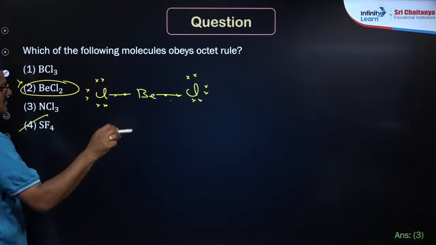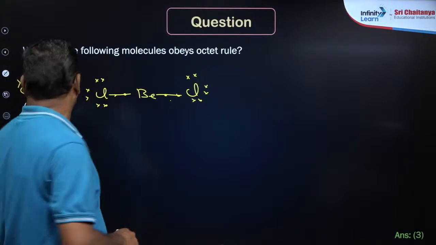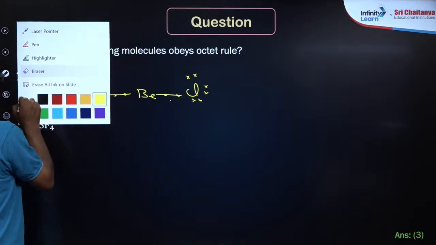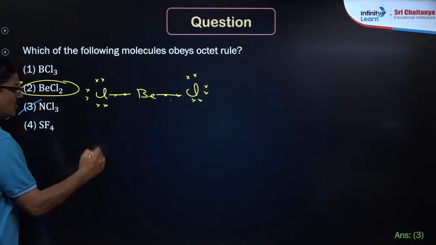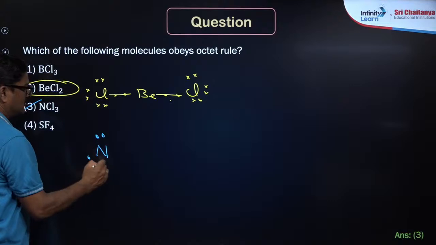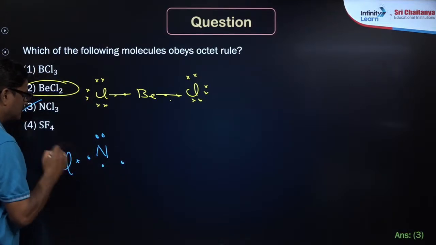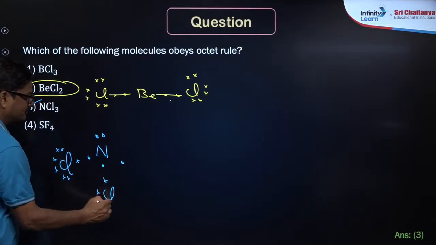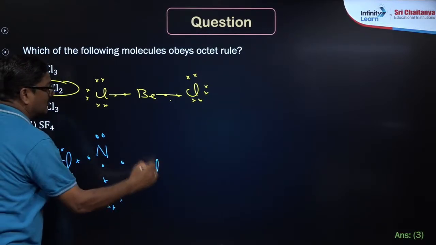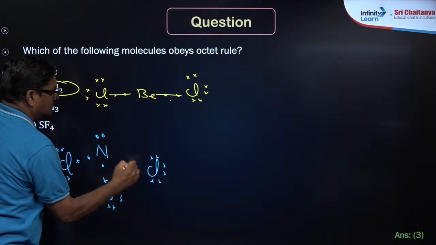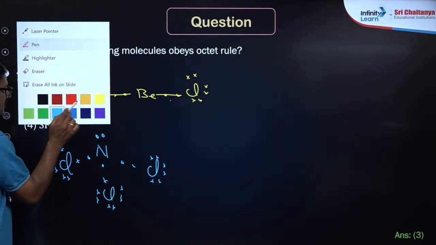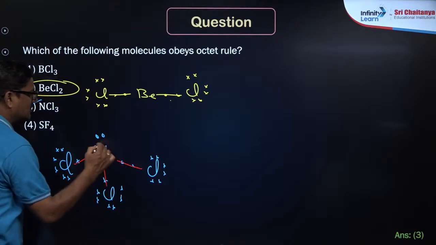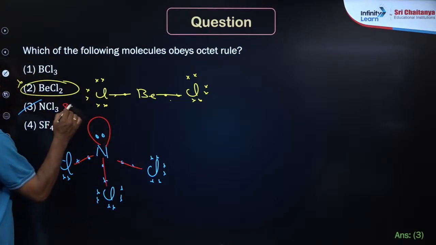My answer is going to be: SF4 is not. It is about NCl3. Nitrogen, chlorine, chlorine, chlorine. If you check here, 1, 2, 3, 4, 5, 6, 7, 8. 8 electrons, octet.